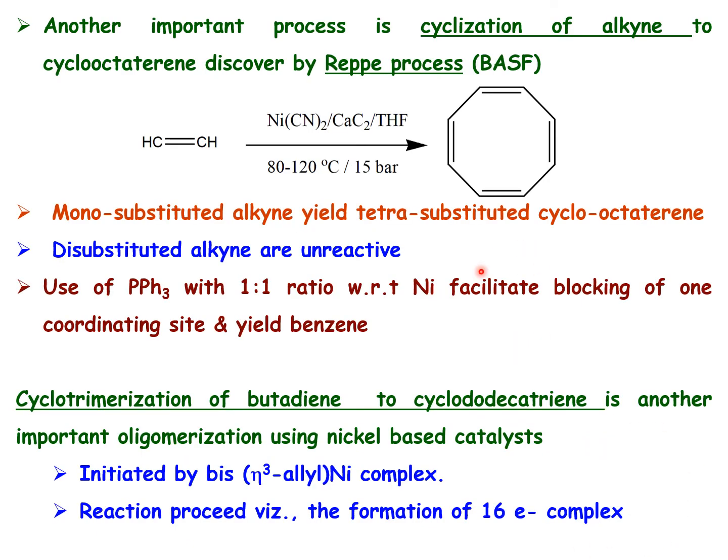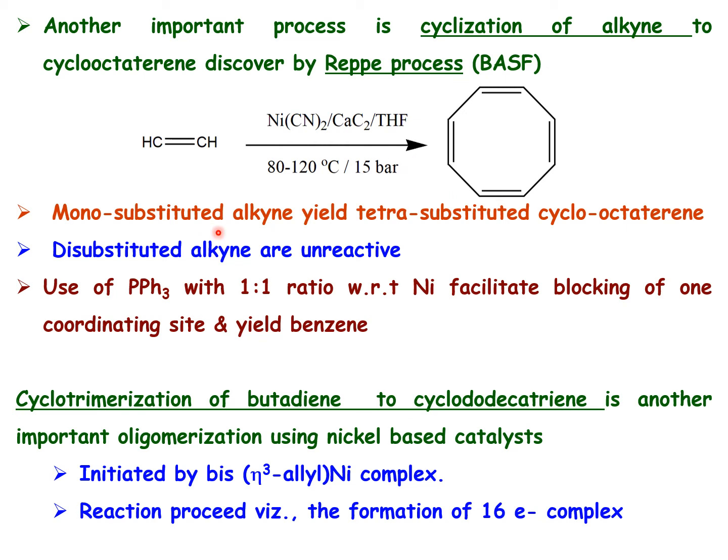Then the most important thing is the cyclization of alkynes by the Reppe process by the company called BASF. They use a nickel cyano complex in the presence of calcium carbide and THF. So when they use acetylene, they end up with cyclooctatetraene. Whereas when they use a monosubstituted alkyne, what they get is a tetrasubstituted cyclooctatetraene. That is what they got. But when there is a disubstituted alkyne, then because of the steric hindrance, there is no reaction.